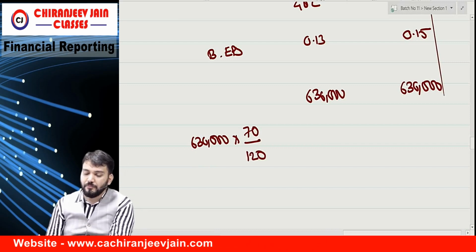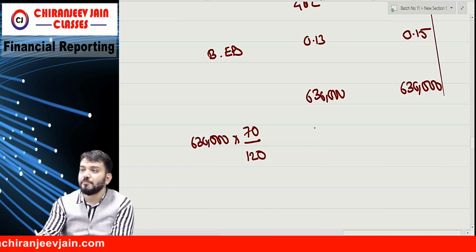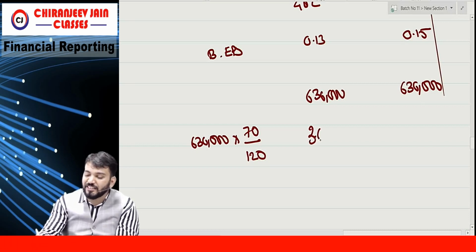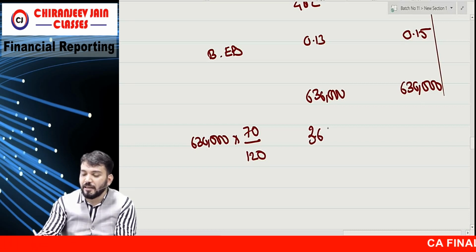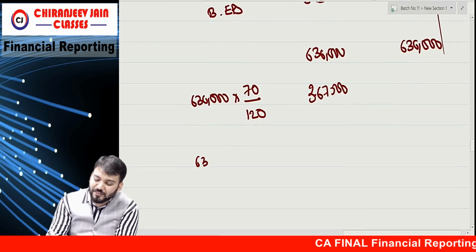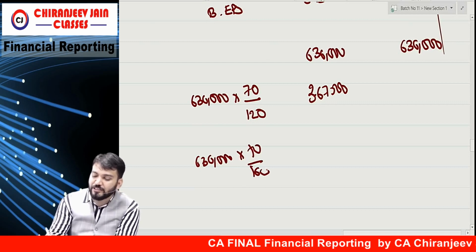How much? 3 lakh 60,000? 7,500? Similarly, we'll do for the next year, that is 6 lakh 30,000 into 70 divided by 160.